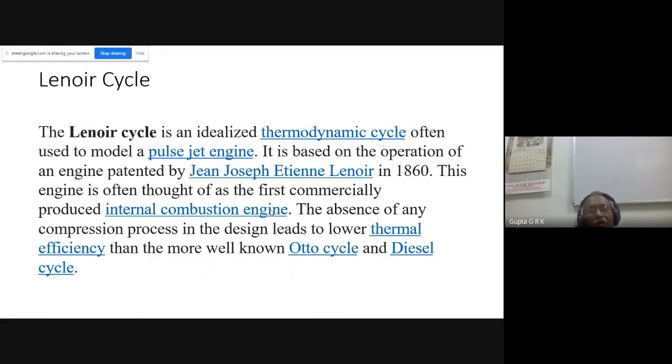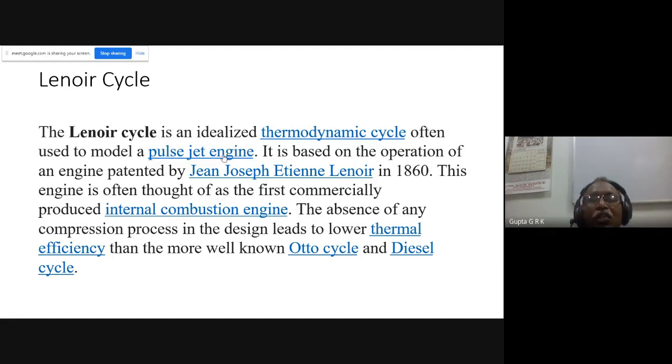And then, as I was telling many times, there is a cycle, the Lenoir cycle, right? And this is a cycle used in the pulse jet engine. Later, in one class, we will talk about jet engines. And one of the jet engines you might not have come across is called the pulse jet engine. In the pulse jet engine, there will be constant volume combustion. In all the other jet engines, there will be constant pressure combustion if you come across the gas turbine, right? Because the gas turbine is the Brayton cycle, where there is constant pressure combustion.